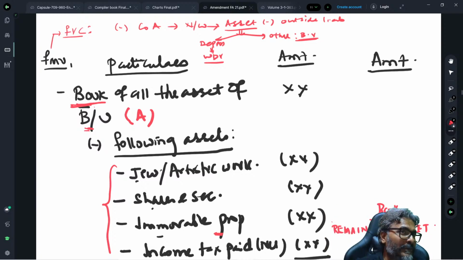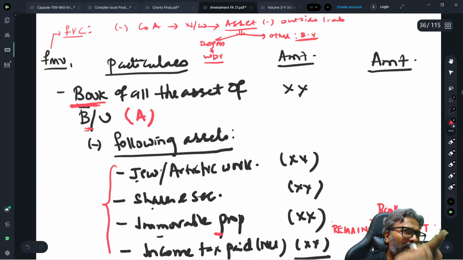So again, I'm closing this discussion with this conclusion in respect of FMV 1, which is to be determined for the purpose of full value of consideration. In FMV 1, the book value is what has to be taken, except for these 4 assets.